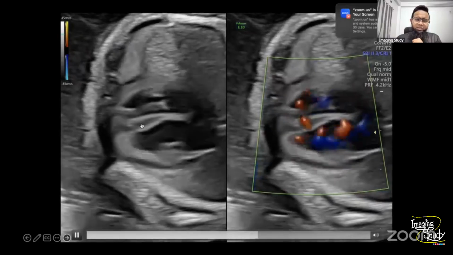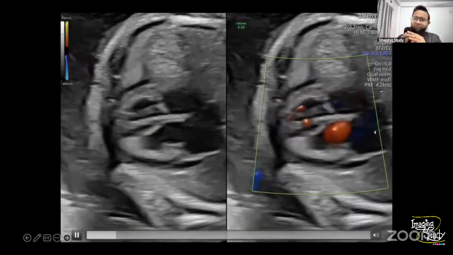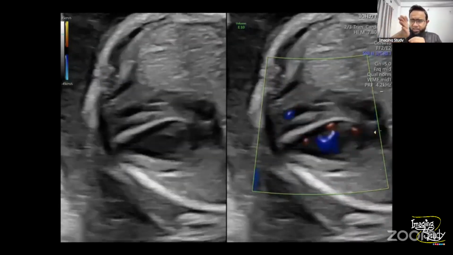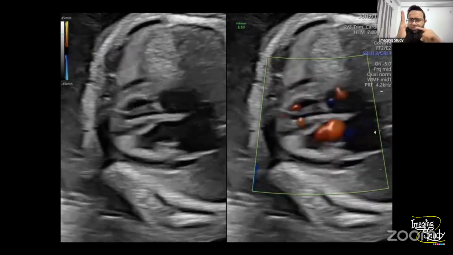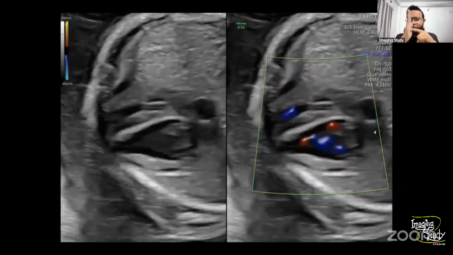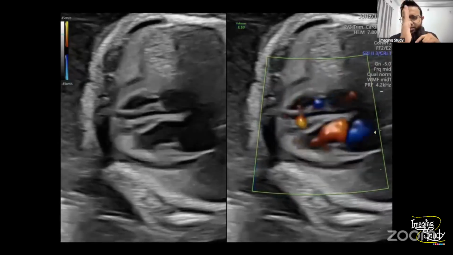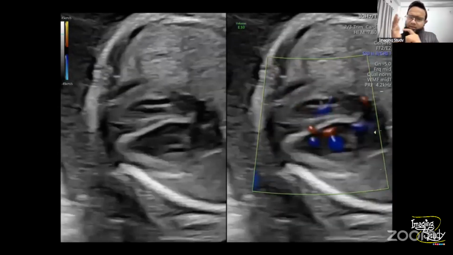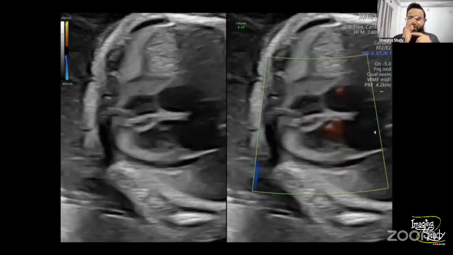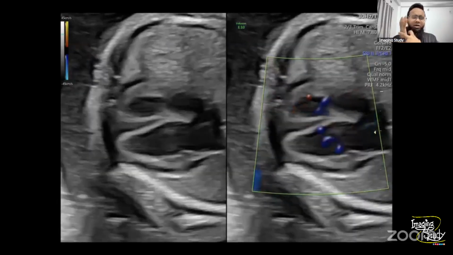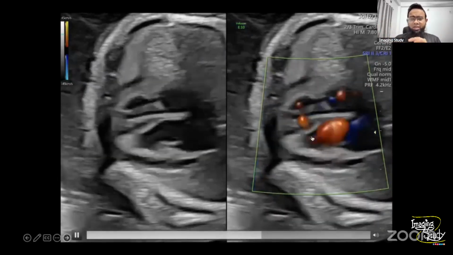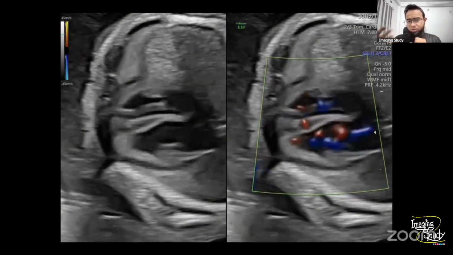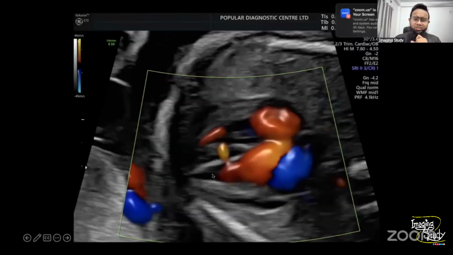If you see the grayscale image, you may miss that, because if there is a prominent gap, you may easily see that. But let's think that this is the interventricular septum. If there is a gap at this part, you will see it on grayscale. But if it is on the middle part, you may miss that. So if you put the Doppler, then there will be a flow from this middle part, so you can easily detect it. So we only can see this flow on Doppler, but there is no gap on the B-mode or grayscale images. So this is the gap that took our attention.